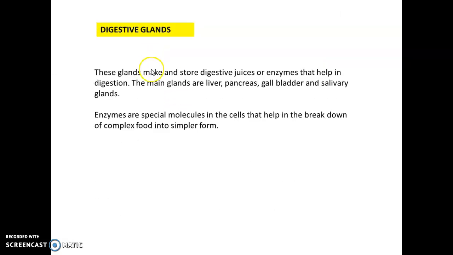Now the digestive glands. So what are the digestive glands? Digestive glands are the glands that store digestive juices or enzymes. And what are enzymes? Enzymes are biochemical molecules that help in the breaking down of complex food into a simpler form. So what are those glands that produce enzymes? These glands are the liver, pancreas, gallbladder, and salivary glands.